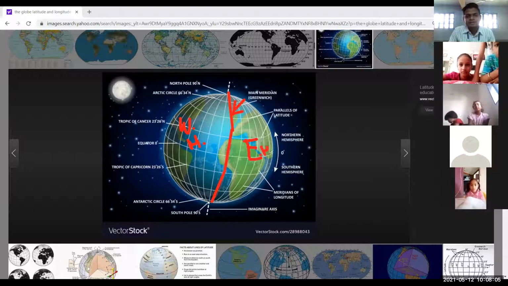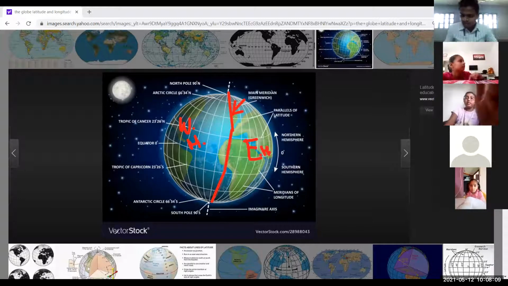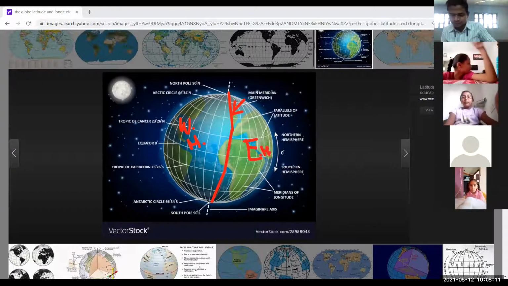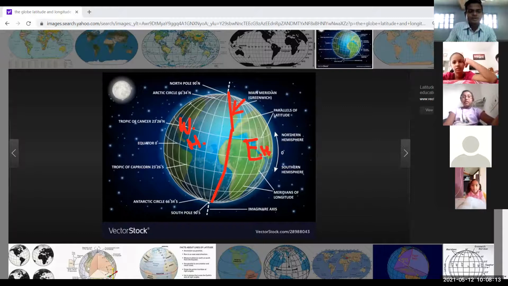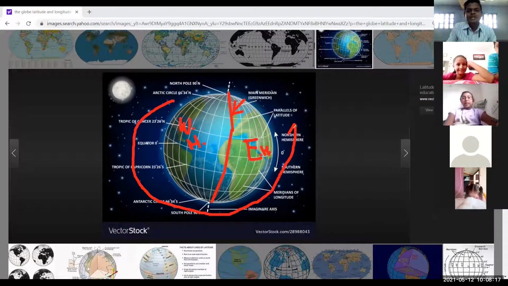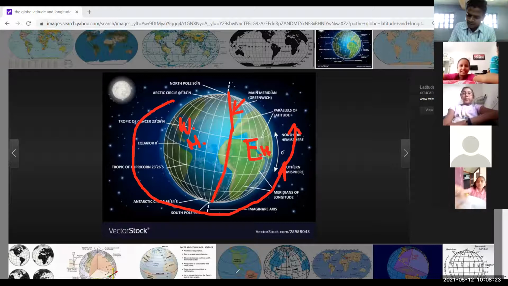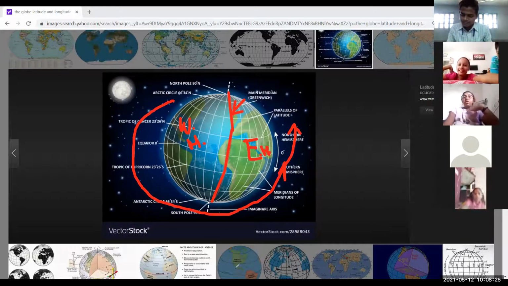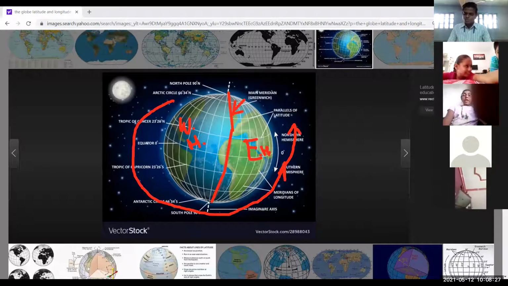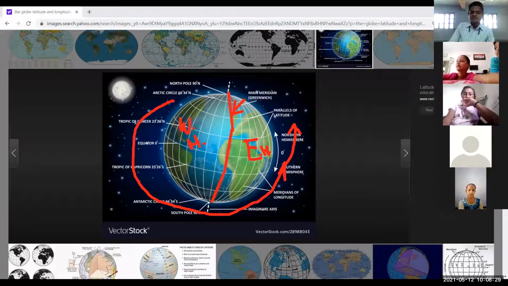The earth keeps on rotating on its axis from west to east. Therefore, the cities and places located toward the east of the prime meridian have sunrise earlier than those cities which are situated towards the west.